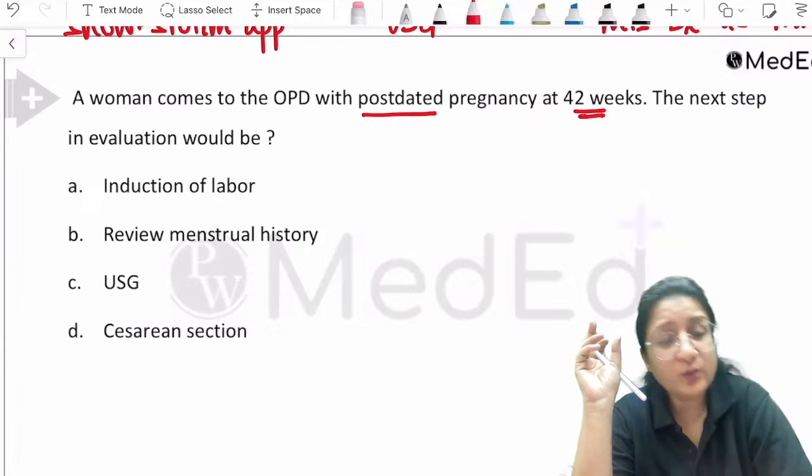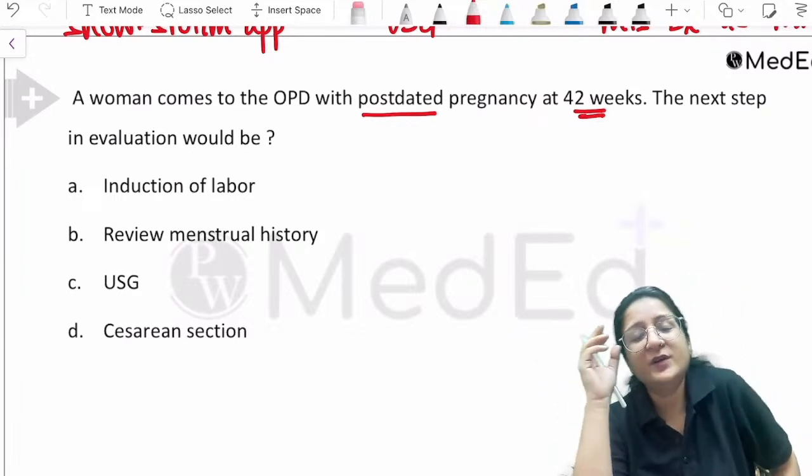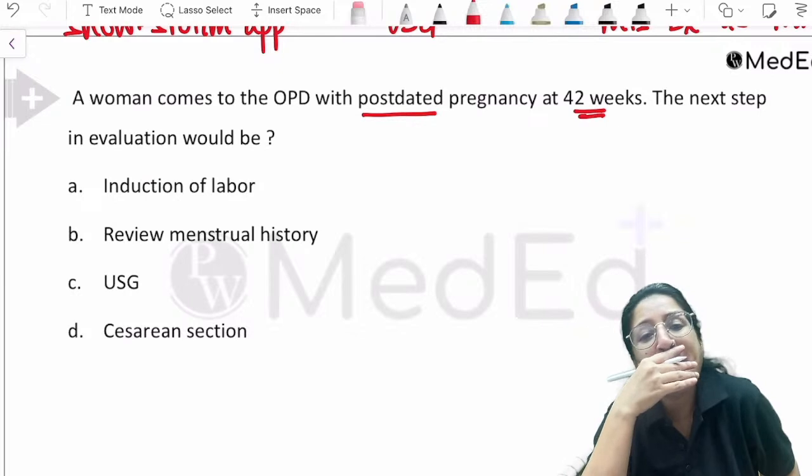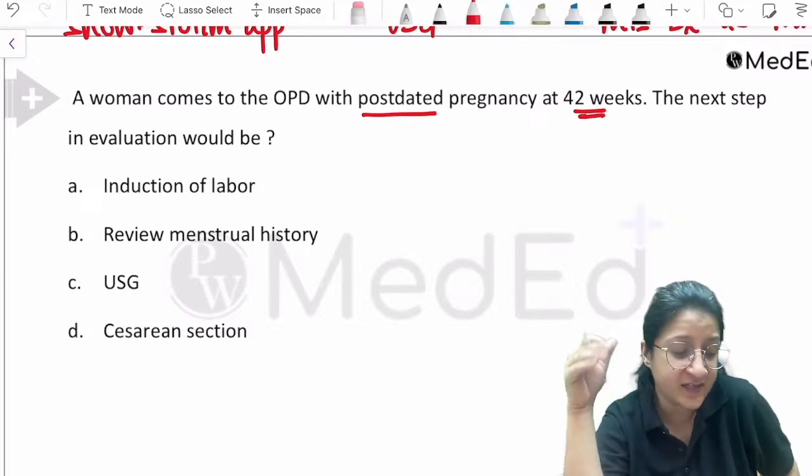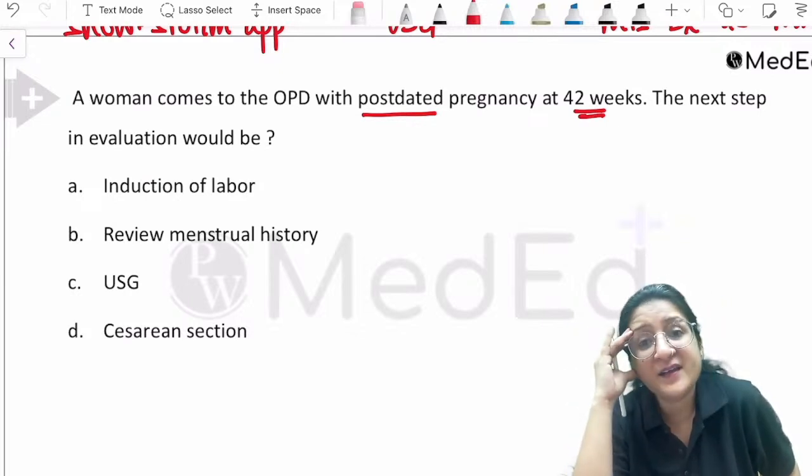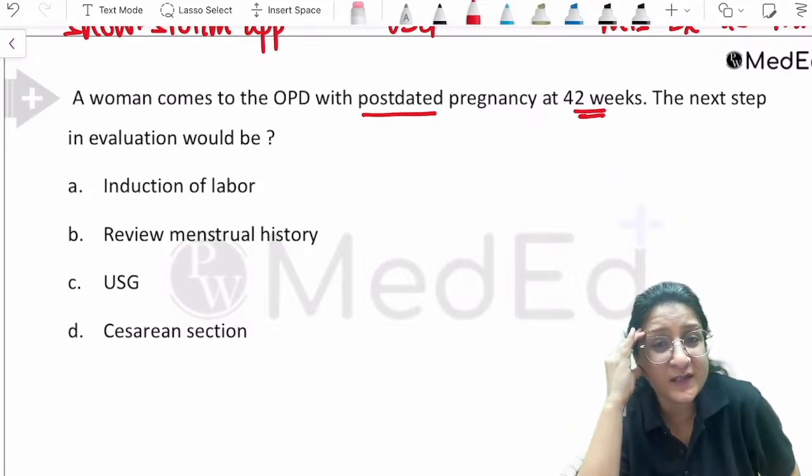But don't you want to really find out if she's actually 42 weeks? Don't you want to confirm? What if she was having irregular cycles? What if she doesn't remember her LMP correctly? What if it has been wrongly calculated? Don't you want to review the menstrual history before taking such decisions, whether induction of labor or cesarean section should be done straight away?